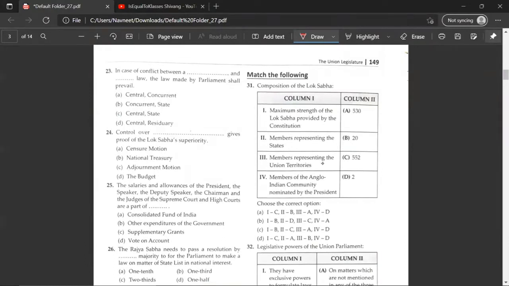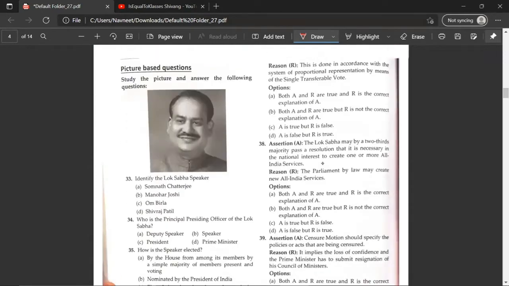Composition of the Lok Sabha. So the first will match to C. So either it can be A or it can be D. And the second is members representing the states, members representing the Union Territories. So third will be B. So the correct answer would be D, because first is C, second is A, third is B, and fourth is D. So let's move on.